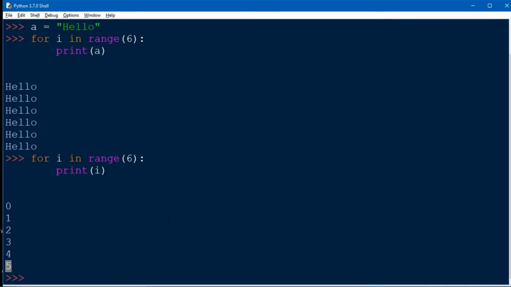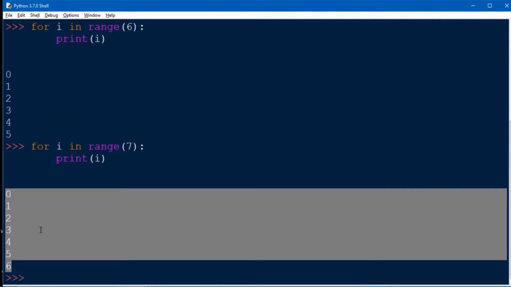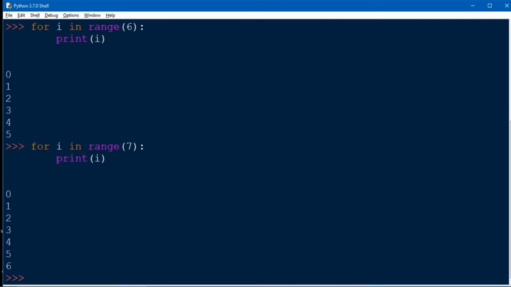Let's suppose we also want to print 6 in our output. So for that we take our range up to 7. We have to take plus 1 range. Okay, see, we get our required output. We have printed our iteration value up to 6, right?